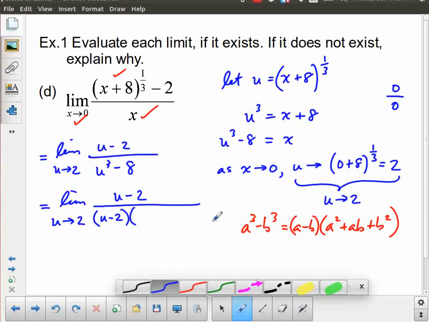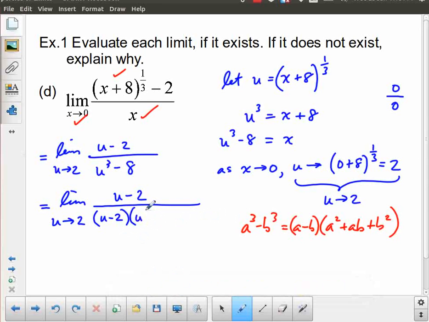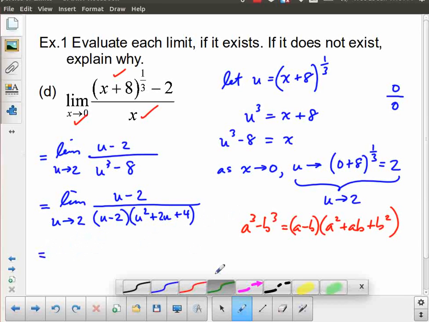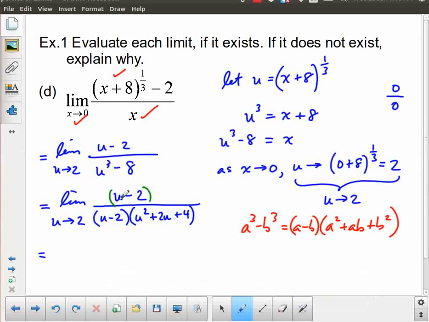So this is going to be u minus 2, and a squared is simply u squared. ab, it's plus ab, so that's plus 2u. And b squared, well, b was equal to 2, so that's going to be plus 4. And you can check this. You could expand this back out again to convince yourself that that's okay. Now, the reason why this is beneficial to us is because we've got the factor u minus 2, which goes into itself once, and it also goes into u minus 2 once.